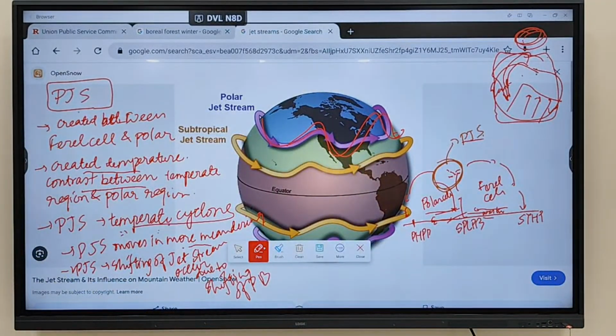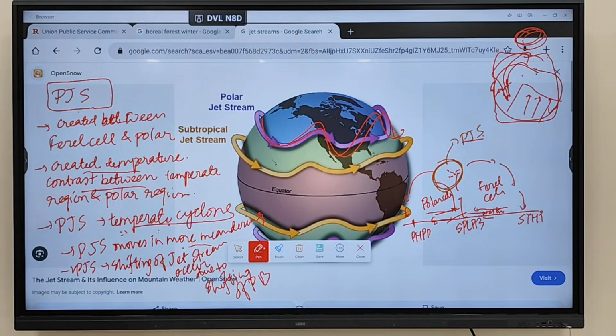Fine. Clear? So polar jet stream is going to influence which cyclone? Temperate cyclone. Polar jet stream moves in a more meandering fashion. Why? Because the contrast is very high. And polar jet stream also shifts due to the shifting of pressure belt.